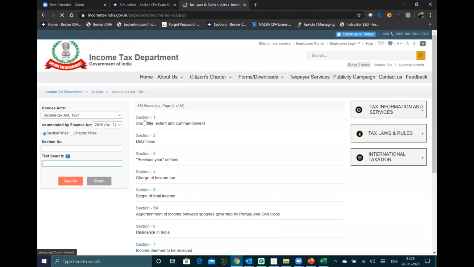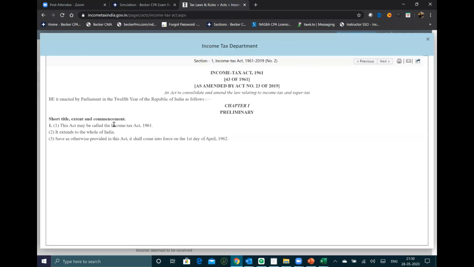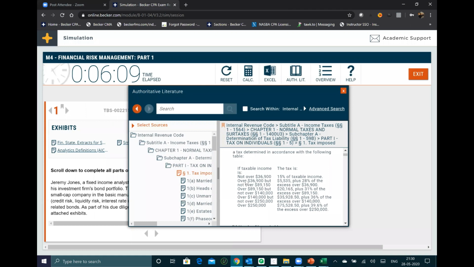If you see section 1, short title, they will never explain in detail. They are just giving the clauses: this Act must be, it extends. So this is what it is. They might ask you in the exam the act number, what chapter 1 is, what the sub clauses are. These are the sub clauses, this is the clause. That's how you need to understand this and write in your regulation section when you're solving the sims. They might ask you research-based sims also. I think even Surinder will cover that in the regulation classes.